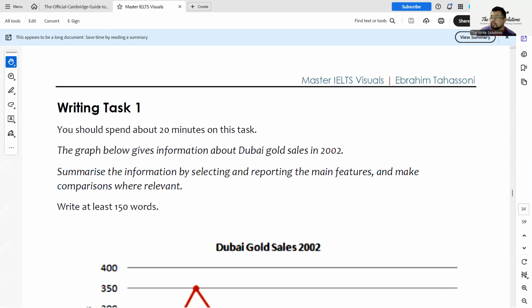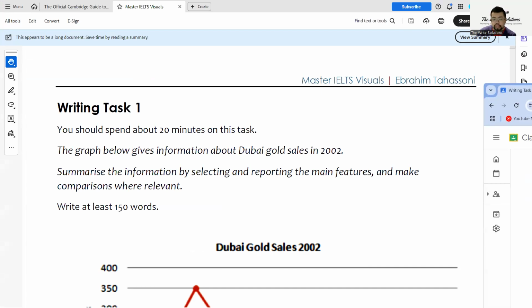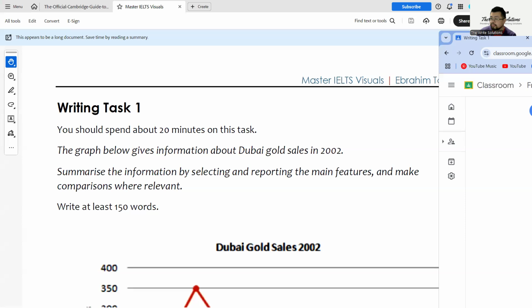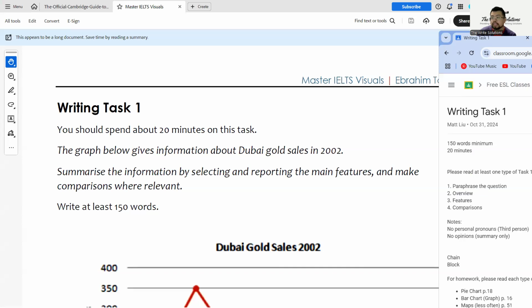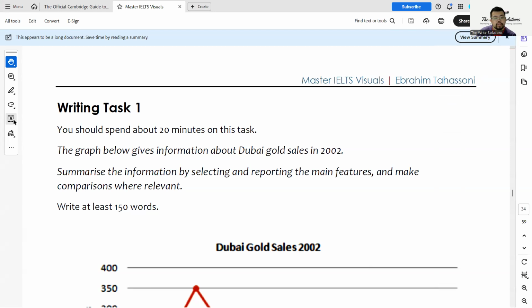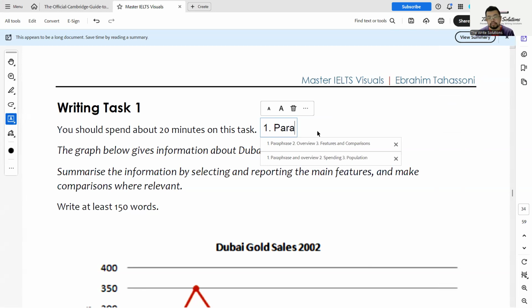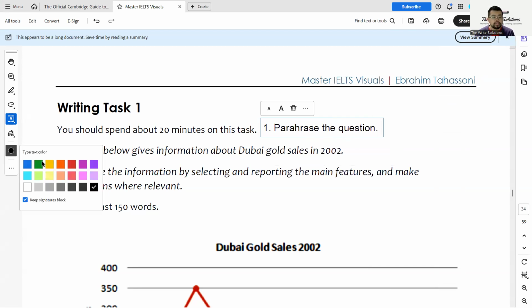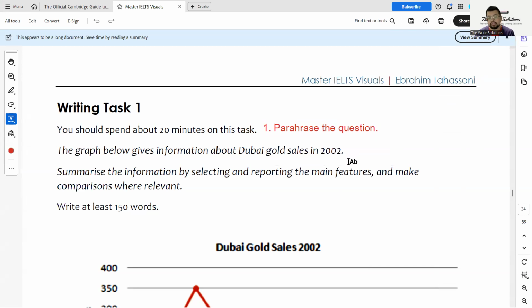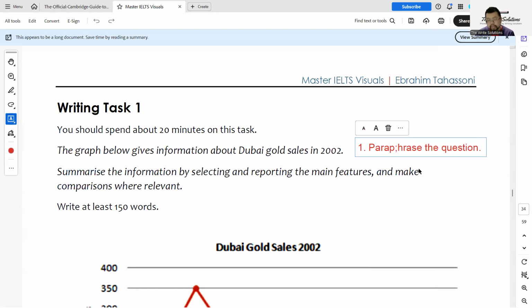Okay, so let's minimize this. Okay, so you can see, let me just write this here. You can see that right here, it's number one. It is paraphrase the question. This is the question right here. Paraphrase the question. It's already given to you. Paraphrase, that is basically putting it in your own words. We're going to see the example.